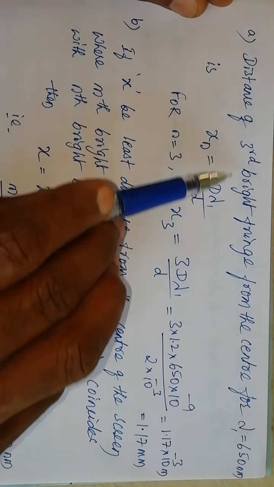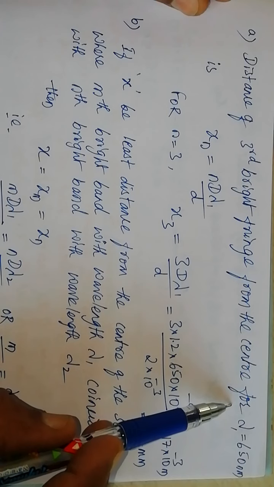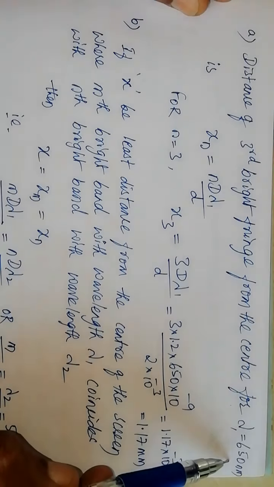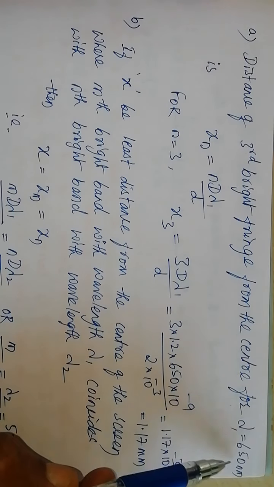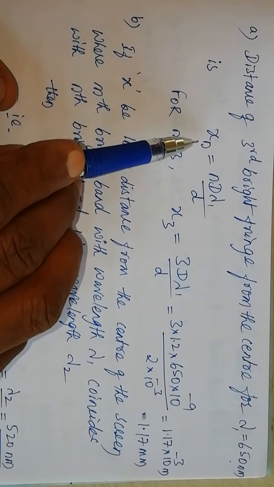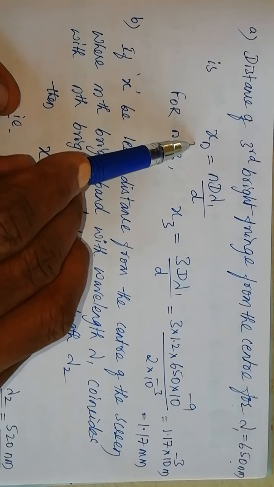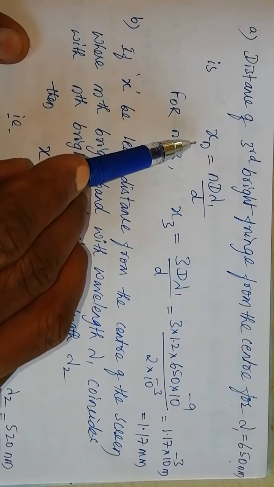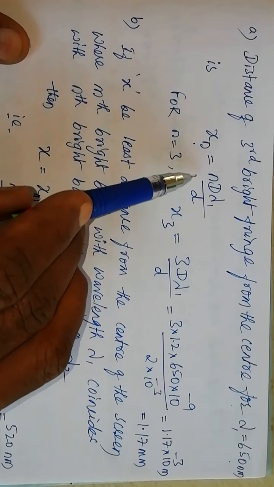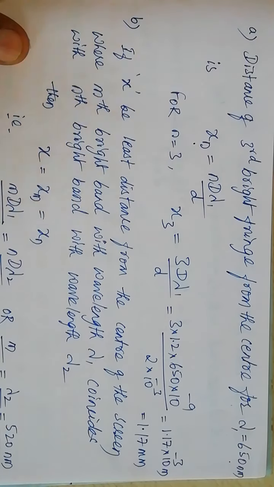A. Distance of the third bright fringe from the center of the screen for wavelength lambda 1 equals 650 nanometer. We have the relation for the distances of bright fringes from the center of the screen. For the nth bright fringe, xn equals n D lambda 1 divided by d.